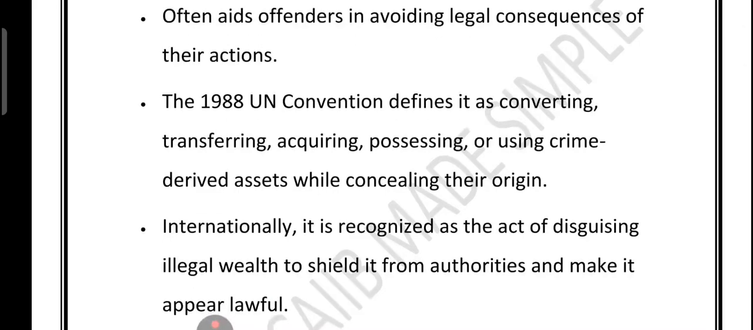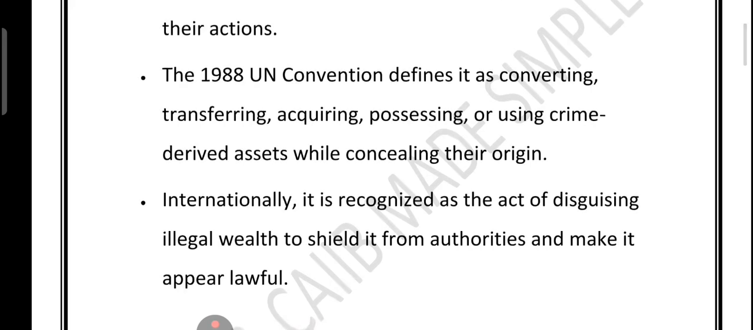The 1988 UN Convention gives a detailed definition. It includes converting, transferring, acquiring, possessing or using crime-derived assets while hiding where they came from. Across the world, this is recognized as the act of making illegal wealth look legal, a way for criminals to shield themselves from the authorities.